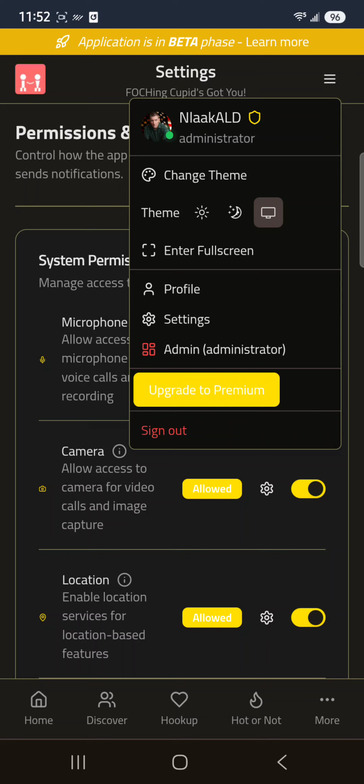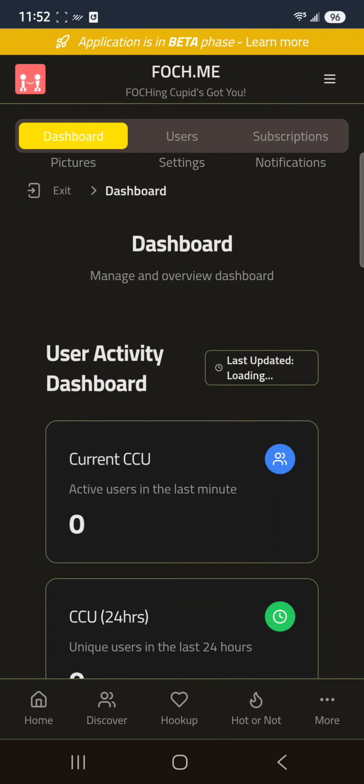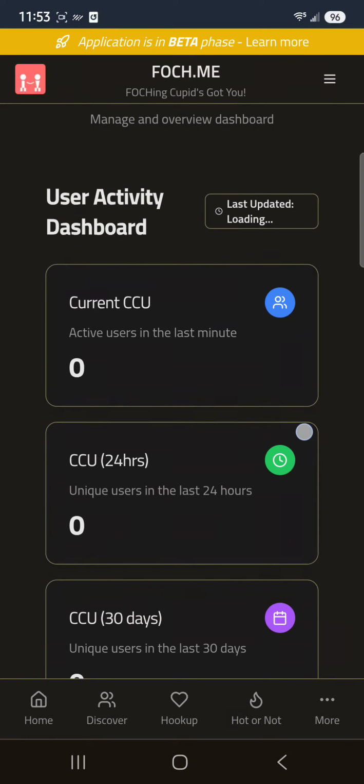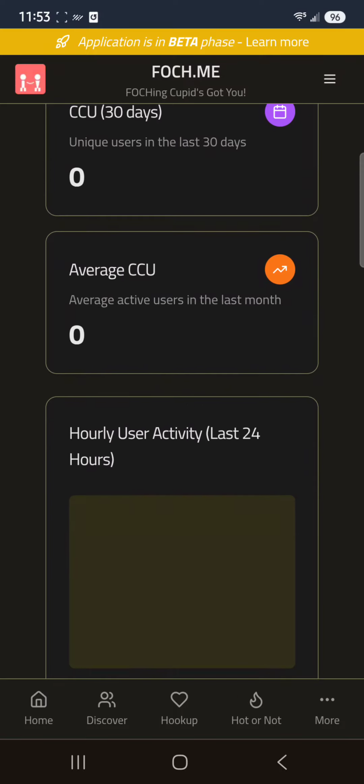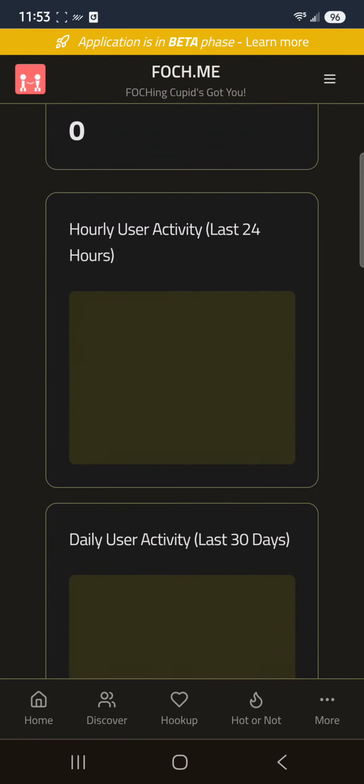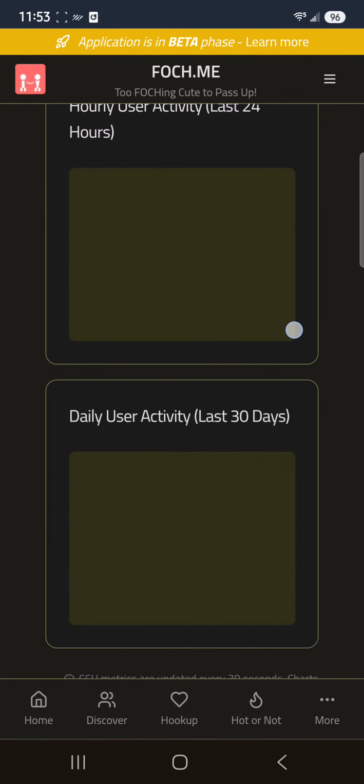I'll show you this. You will not have this admin deal. This is all handled on the server side, not client side, so you can't get into it unless you're configured and set up manually on the back end to be an administrator or something. But it's got a bunch of information in here. I don't know why these two aren't working.